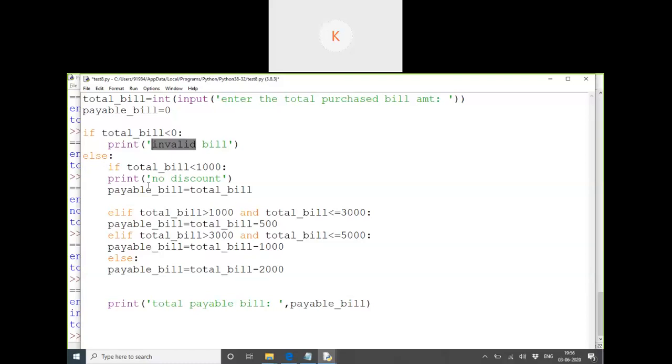So this is up to you how you want to write. What I wanted to do here is, if the employee enters a wrong number, negative number, I just want to show the message that invalid bill. I don't want to say that payable amount is zero. I don't want to show that amount. If it's minus 34, should I show minus 34? No, I should just bring this message and come out. I wanted to show this message.